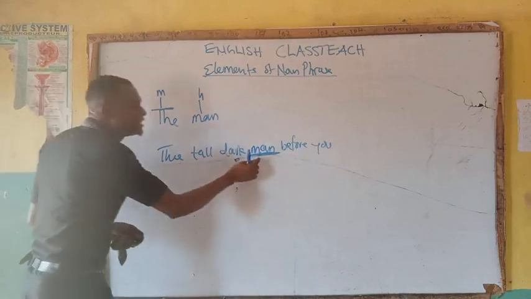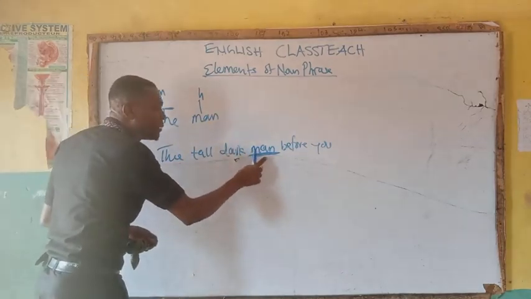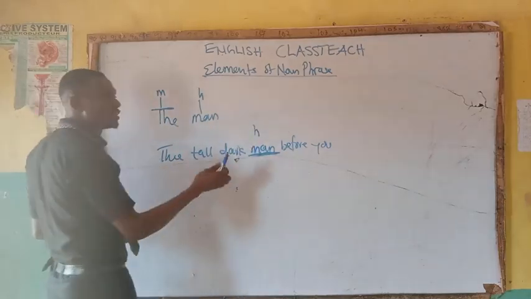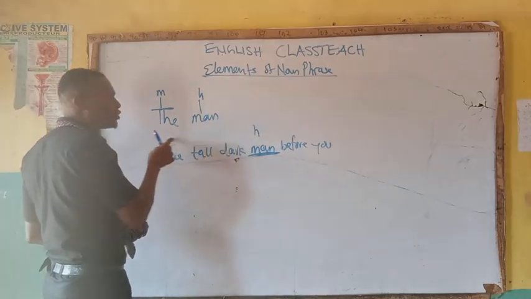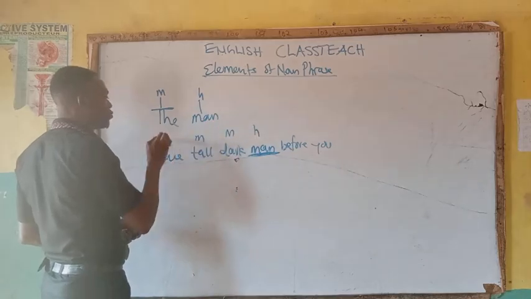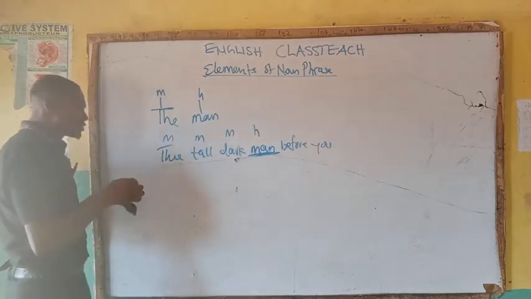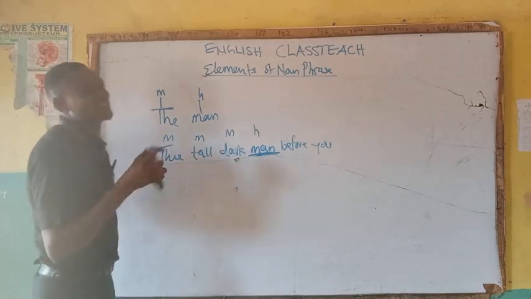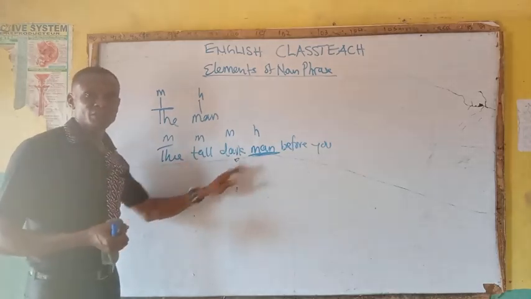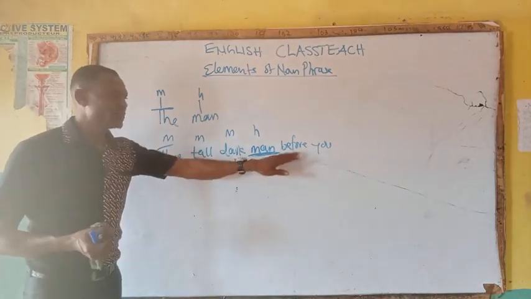So definitely the head word here, the man, is taking what? Small letter H. So when I told you before H, any other words will be what? Will be M, which is modifier. So the modifiers are sometimes not necessary. You can remove them and you still have your meaning. That is, man before you.